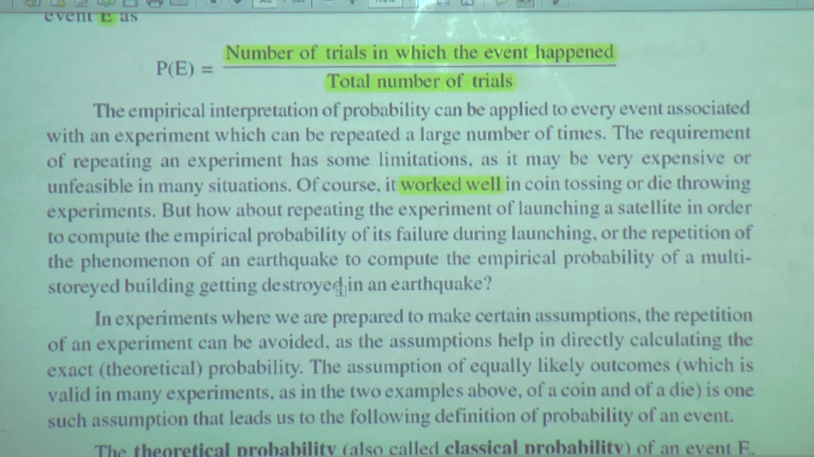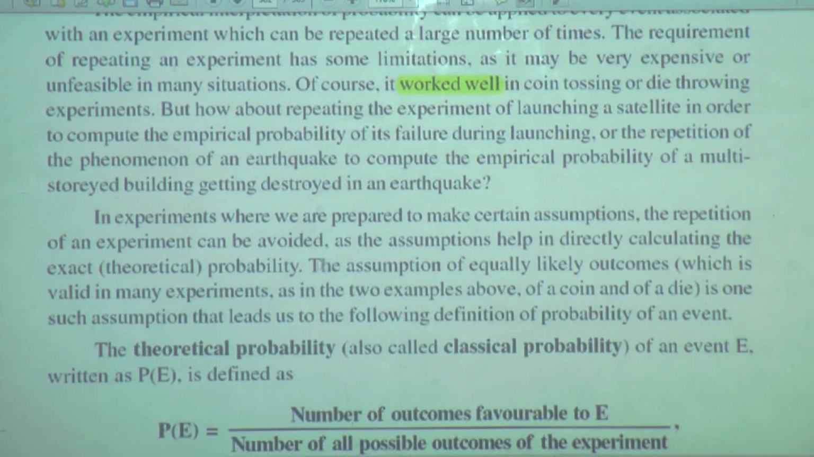I hope you understand the seriousness when an earthquake happens. All the things get destroyed just like anything, and we cannot expect such things. And that too for what? To compute the empirical probability of a multi-storied building getting destroyed in an earthquake. So, in experiments where we are prepared to make certain assumptions, the repetition of an experiment can be avoided.